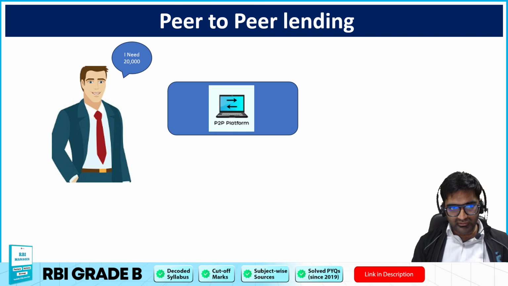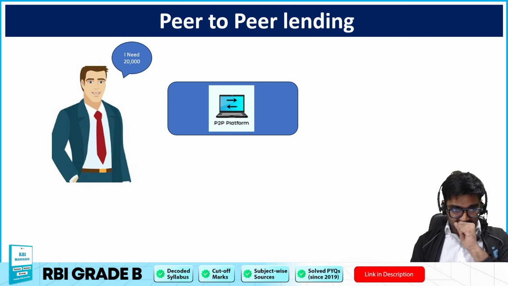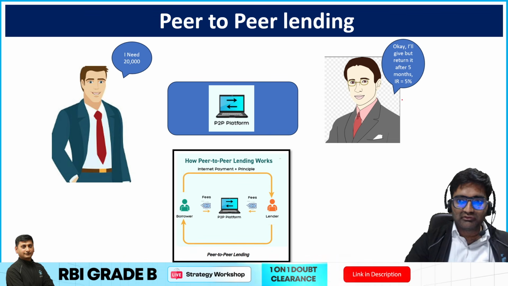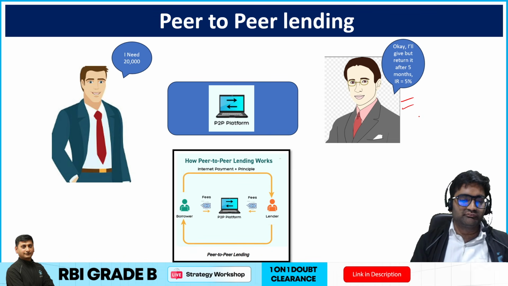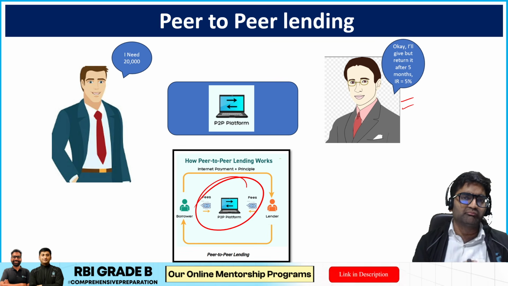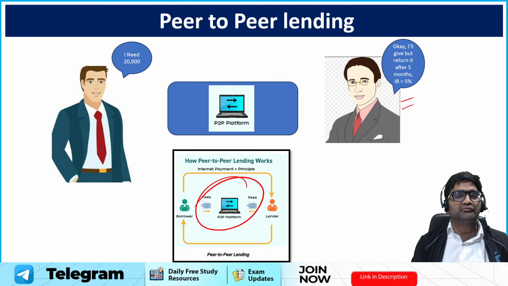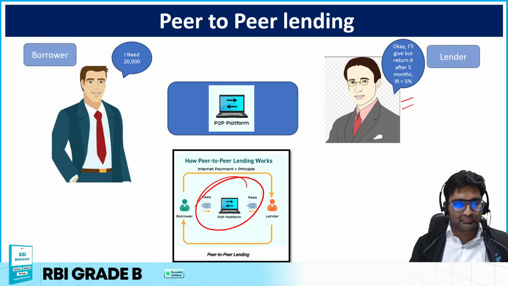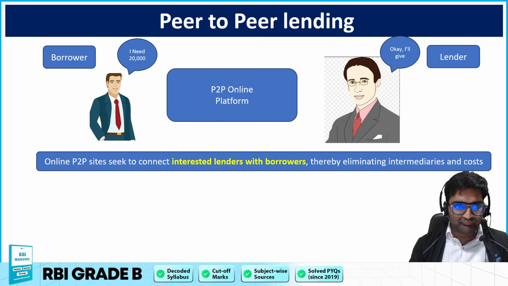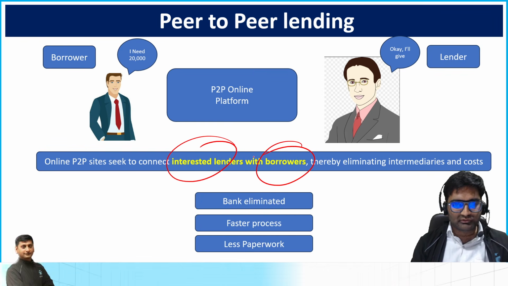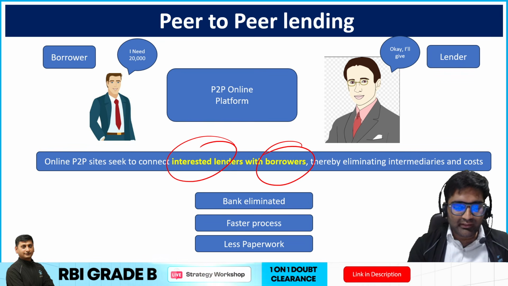Talking about that, let us say there's a person who needs 20,000. He goes to a P2P platform and says, okay, I'll take it at 5% interest for 5 months. That platform is called a peer-to-peer platform. Very simple. You see so many websites where you can take loans, you get many messages, right? These platforms are those which connect the borrower and the lender. Here interested lenders are connected to the borrower. That is what a peer-to-peer lending platform is.